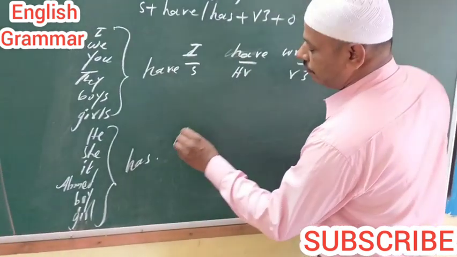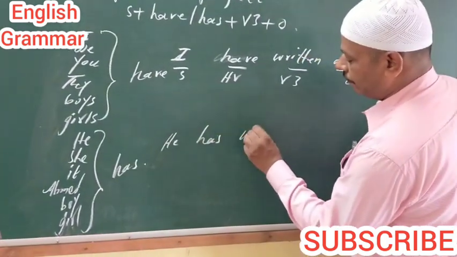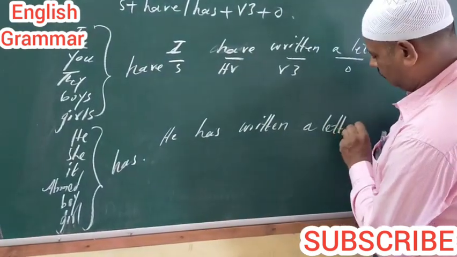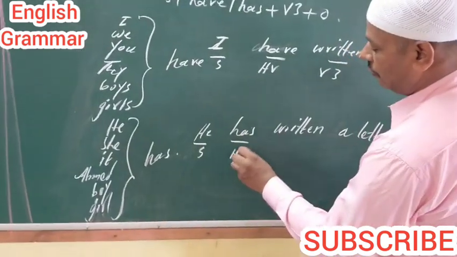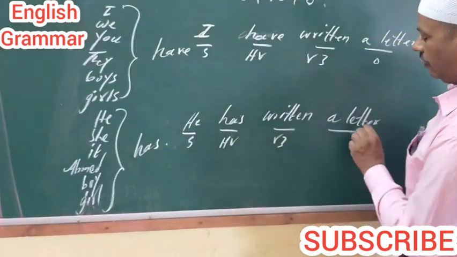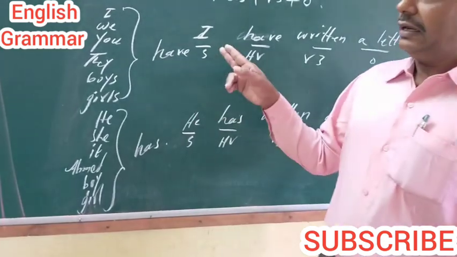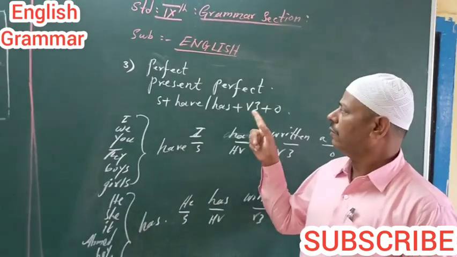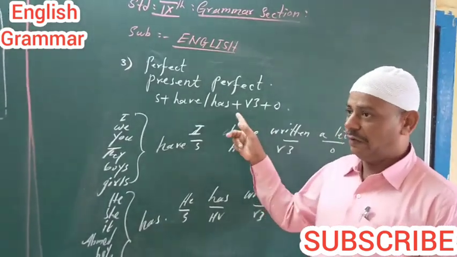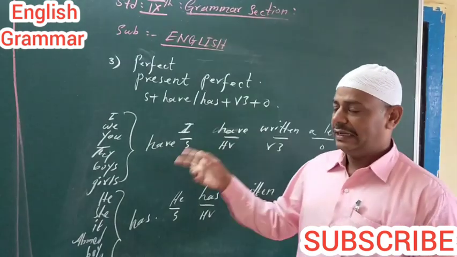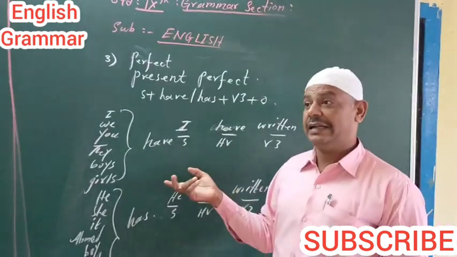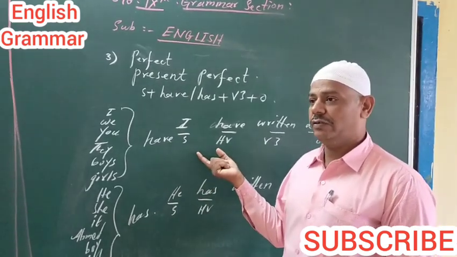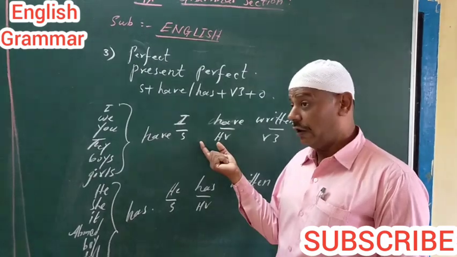Now here he has written a letter. Subject, helping verb plus verb third form plus object. In present perfect, we have to always use the third form of verbs. Like that, write, second form wrote, third form written. Here we have to use the third form. Always in present perfect, you have to use the third form of the verb.